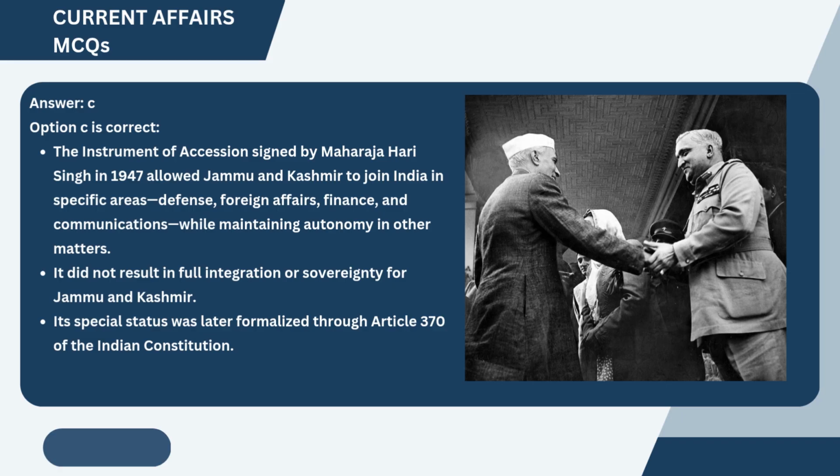Answer is option C. The instrument of accession signed by Maharaja Hari Singh in 1947 allowed Jammu and Kashmir to join India in specific areas, defense, foreign affairs, finance, and communications, while maintaining autonomy in other matters. It did not result in full integration or sovereignty for Jammu and Kashmir. Its special status was later formalized through Article 370 of the Indian Constitution.